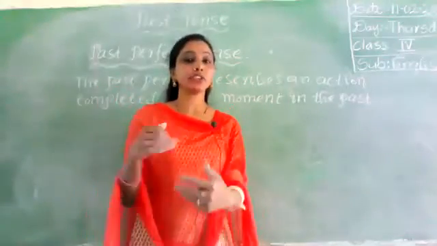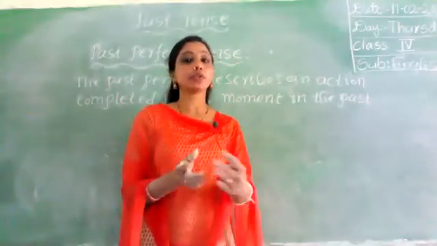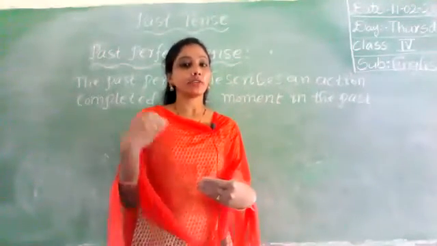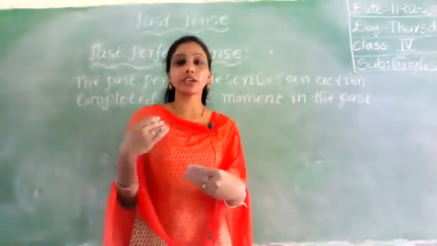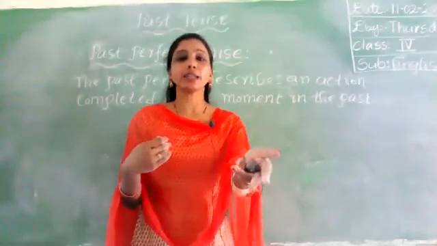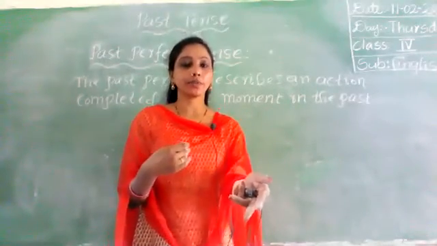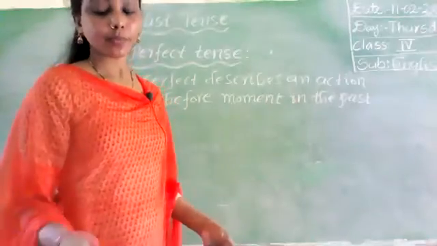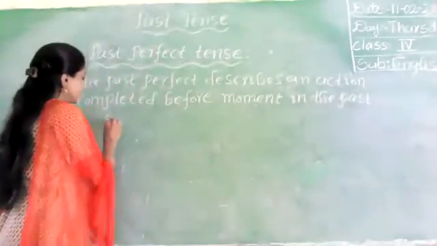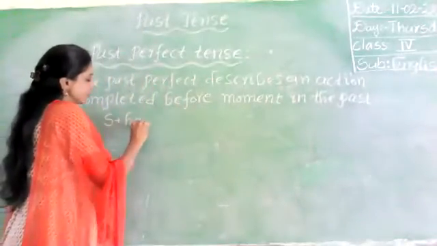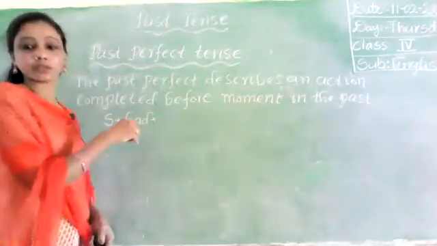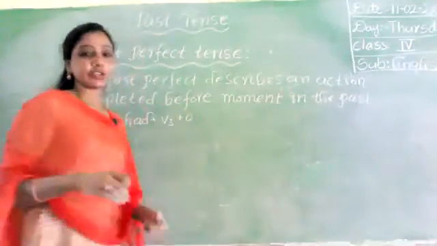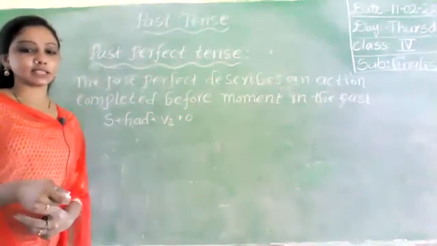So in the past, which has completed just before another work was completed. Okay. There are two actions we will discuss here. One is the action which has completed just before another action completed. Okay. For example I'll explain, then you can understand. First structure, subject had plus V3 plus object. Just completed actions we will discuss in this.